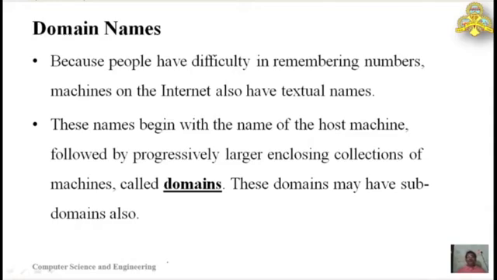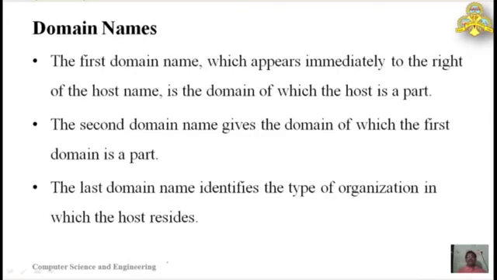Here, a domain is actually a larger enclosing collection of machines of a particular organization. For every organization there is one domain name, and these domain names may have subdomains also. So host name, then domain name. Domains may have different levels of hierarchy. There may be only one level, or two levels, or three levels. Usually there will be three levels.